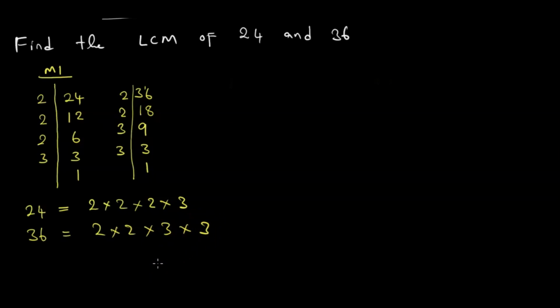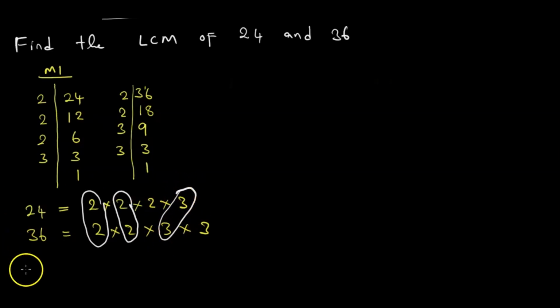Then because we are looking for the lowest common multiple, we are going to mark that which is common. Here we see that this 2 is common because we have a 2 in 24 and also a 2 in 36. We do the same for this 2. Then we do the same for that 3.